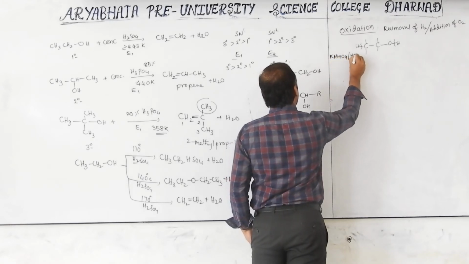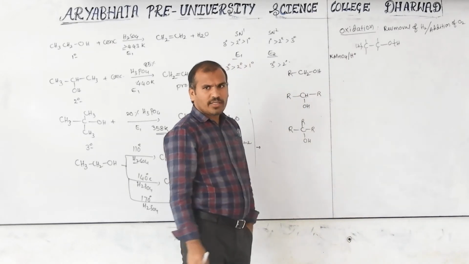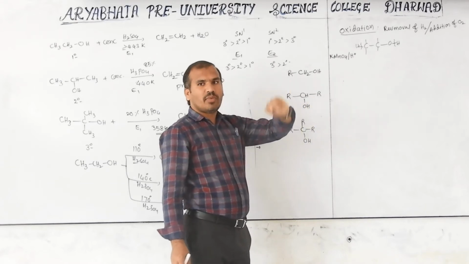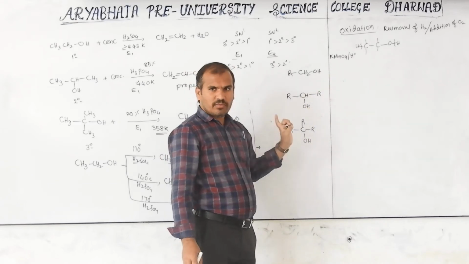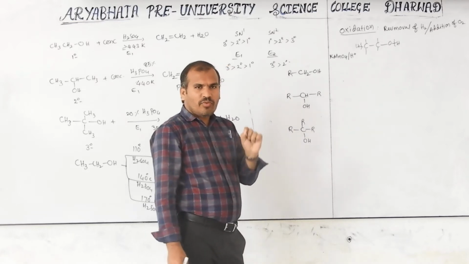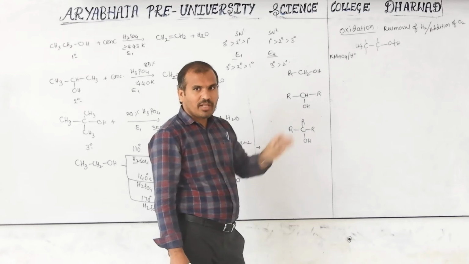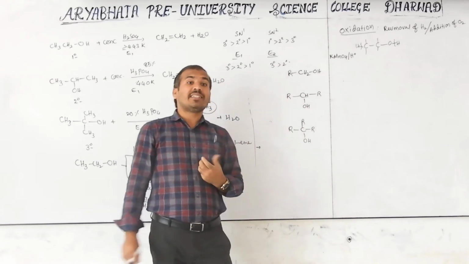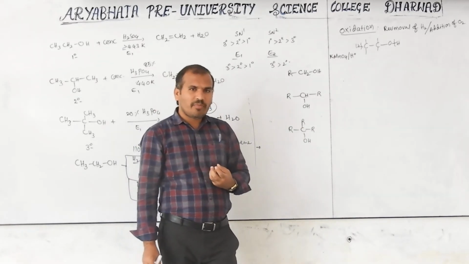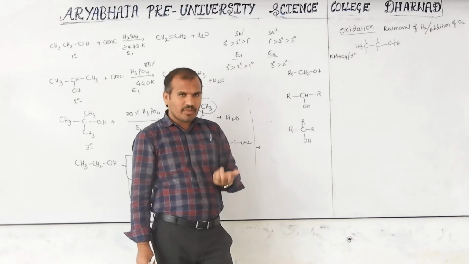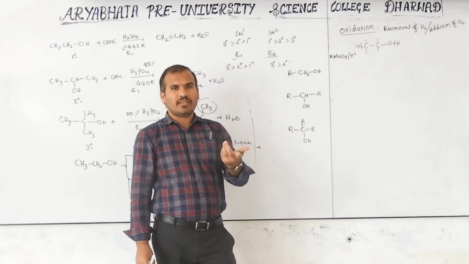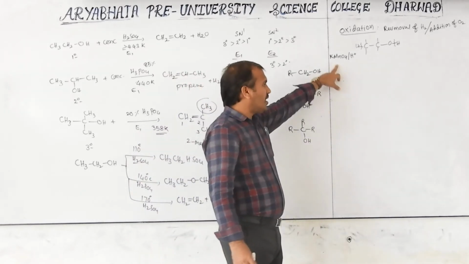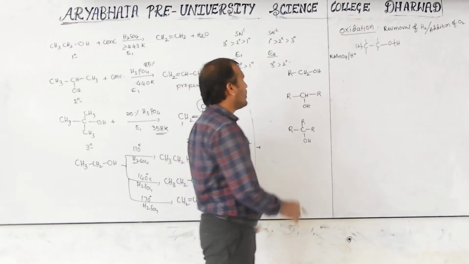Now we have the oxidizing agents. One is KMnO4 in acidic medium. Otherwise KMnO4 in basic medium with the heat symbol given also gives the same product. But keep in mind, if KMnO4 with OH minus only is given, meaning base is given, then the product is different. This is a small change we have to observe. Because whatever you studied in first year, Baeyer's reagent: alkene reacts with Baeyer's reagent and gives ethylene glycol. What is Baeyer's reagent? KMnO4 with OH minus. But when KMnO4 OH minus and the heat symbol is given, the reactivity is the same, and that we have to identify.